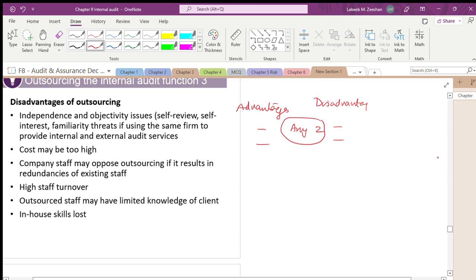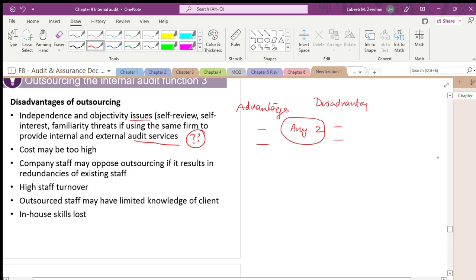Understand what? And what is the disadvantage? They are talking about the disadvantage. It says independence and objectivity issues: self-review, self-interest, familiarity. If the same firm is used to provide internal audit and external audit services, it is a big question mark. It is a big question mark that definitely it will not happen.